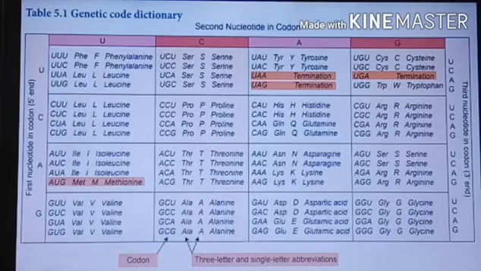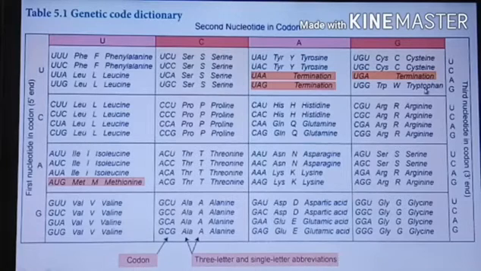Alanine is 9. Tyrosine is 10. Okay, termination should not be counted. Next, histidine is 11. Glutamine is 12. Asparagine is 13. Lysine 14. Aspartic acid is the 15th amino acid.